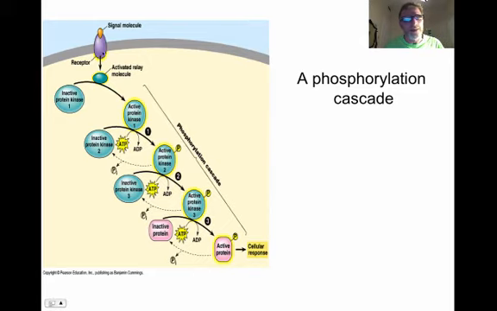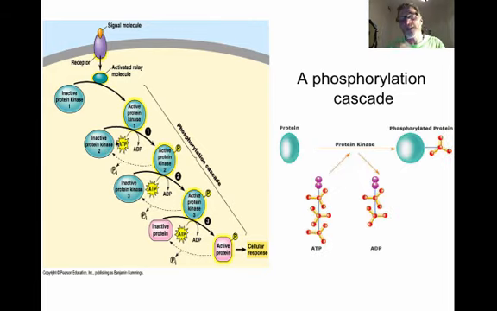But what's happening here is the signal is, again, activating a receptor. That receptor then activates a relay molecule, which causes the phosphorylation of a protein, what's called protein kinase. These are proteins that activate other proteins. So when that protein gets activated, it's going to activate a second protein, and the way it activates it is it phosphorylates it.